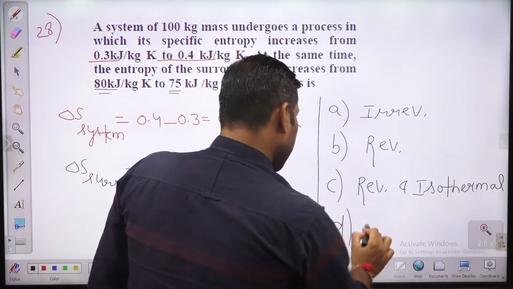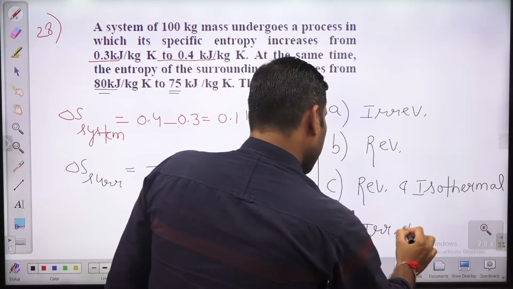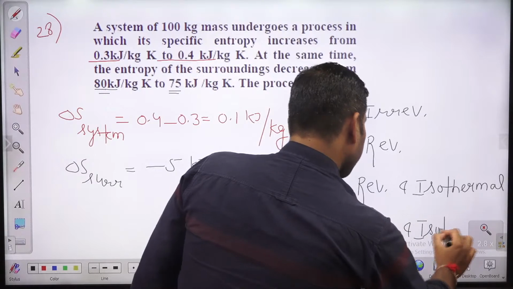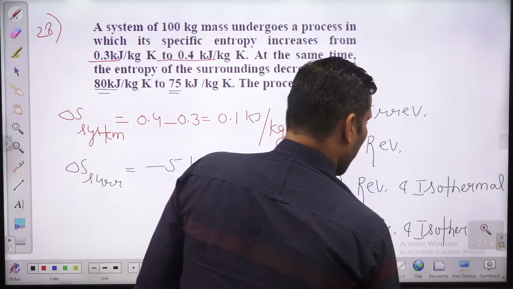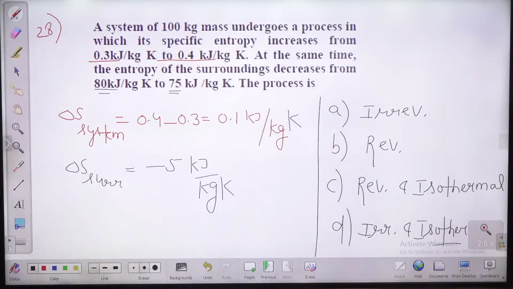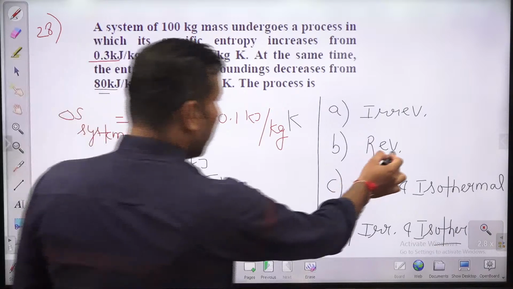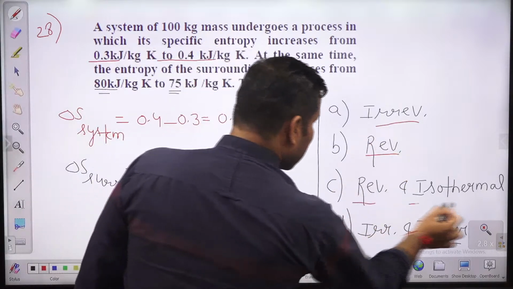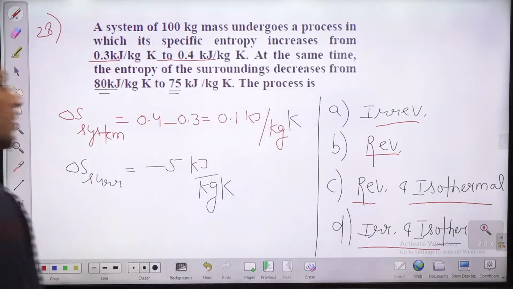Option D, irreversible and isothermal. These are the 4 options. The given process is reversible, irreversible, reversible and isothermal, or irreversible and isothermal.